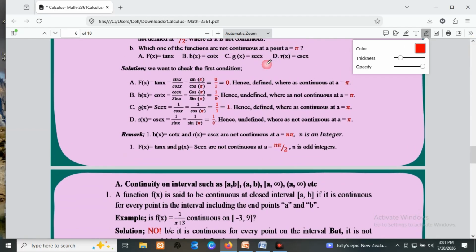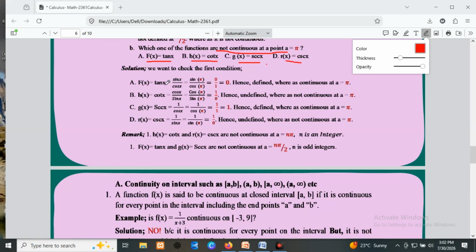Then another example which says: which one of the following is not continuous at a point a equals pi? A, f of x equals tan x. B, h of x equals cot x. C, g of x equals sec x. D, r of x equals cosec x. So of these listed functions, which one is not continuous at pi? Let's check it one by one.